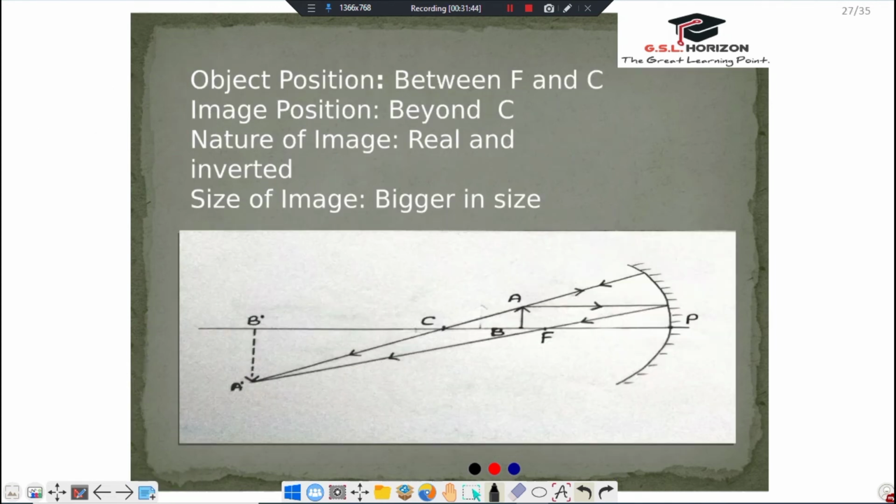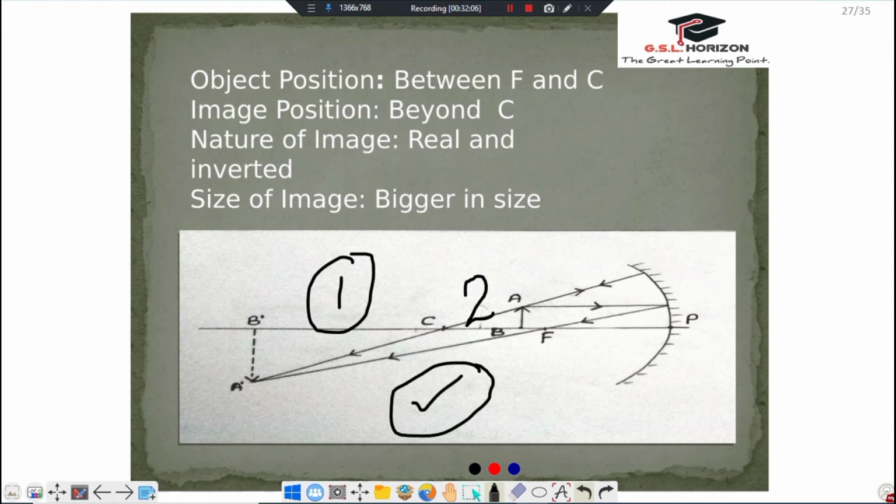Now comes to the next one, object position. When the object is between F and C, on 2, then we know where the image is formed. The image is formed on 1 with our tricks, and you can form the images as you see on your screen in your examination. In this condition, the object is between F and C and the image is formed beyond C. Nature of image: real and inverted. Size of image: bigger in size.